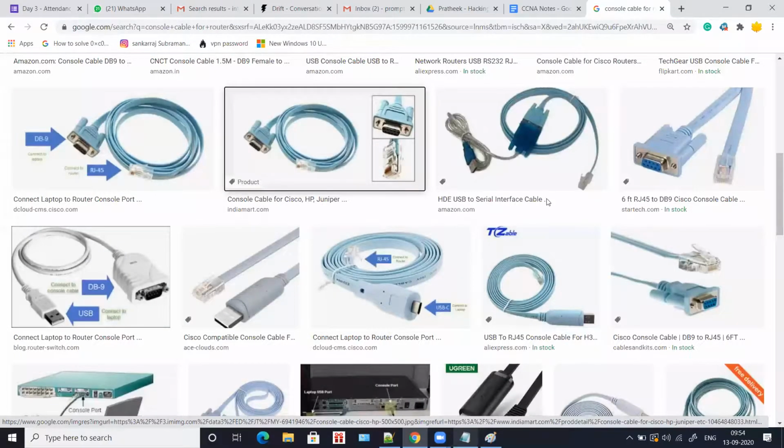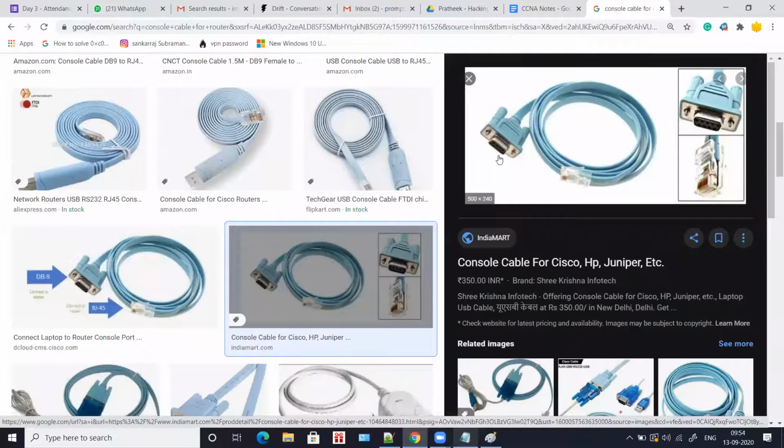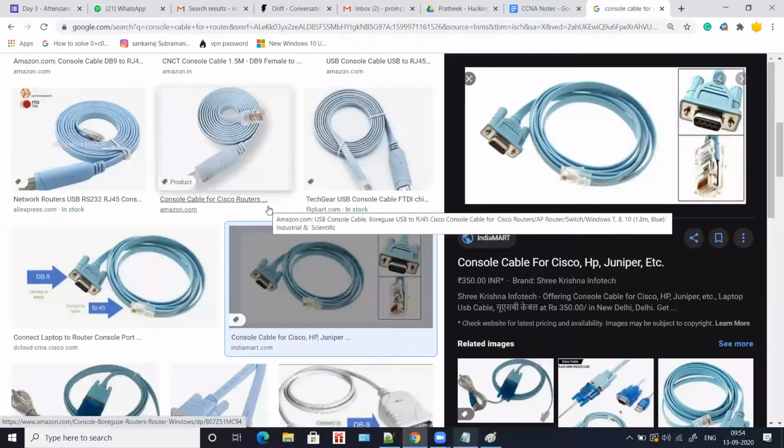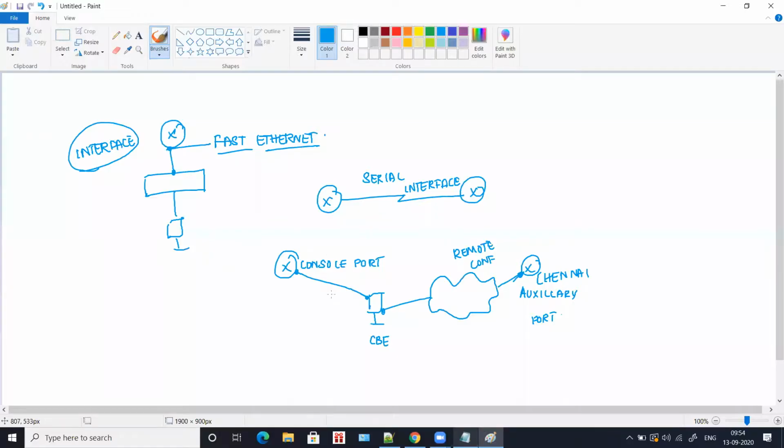Okay, so it looks something like this. Yes, so this is actually used for connecting your router for configuration. If you wanted to configure your router, this is how you use it.